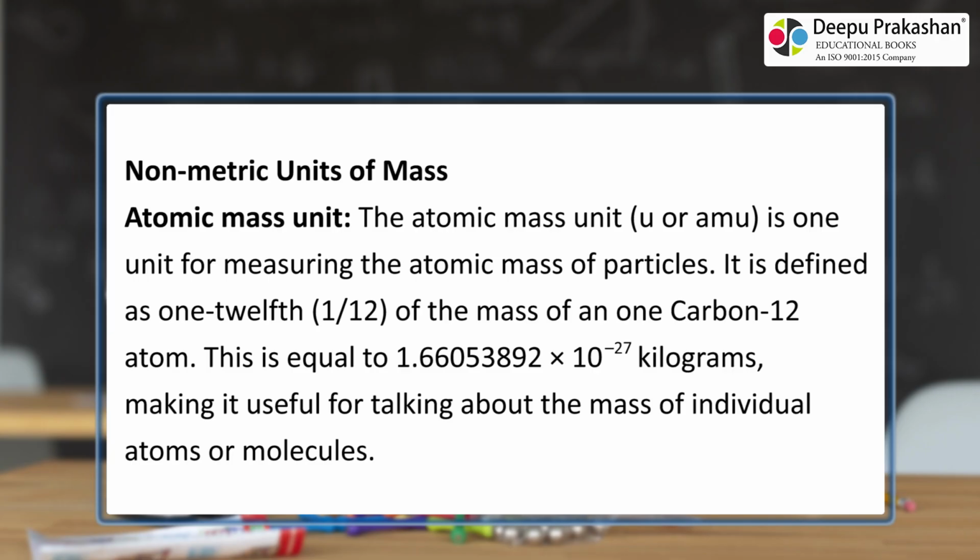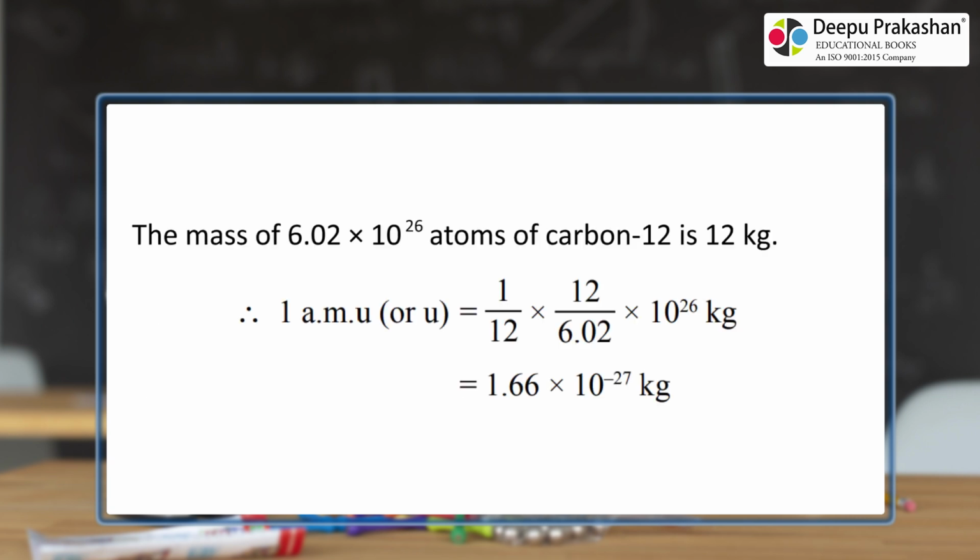Atomic mass unit. The atomic mass unit, u or amu, is 1 unit for measuring the atomic mass of particles. It is defined as 1/12 of the mass of a carbon-12 atom. This is equal to 1.66053892 times 10 powers -27 kilograms, making it useful for talking about the mass of individual atoms or molecules. The mass of 6.02 times 10 powers 26 atoms of carbon-12 is 12 kilograms.